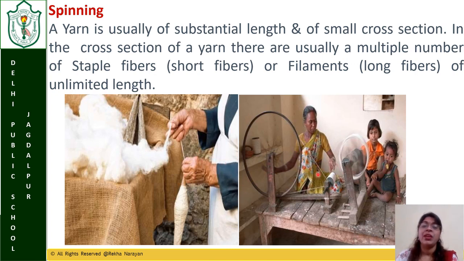This is a hand spinner and this is the machine spinner. This is called takali. So they are separate, they are twisted together, and we first make small lengths of yarn, then it is converted into long threads. This is called spinning. This is also a hand machine, but nowadays many motorized spinning machines are available in the cotton industries, where the threads are converted from the fibers with the help of modern machines.